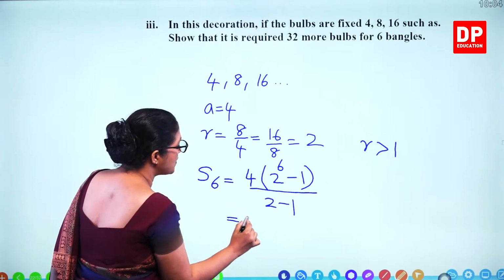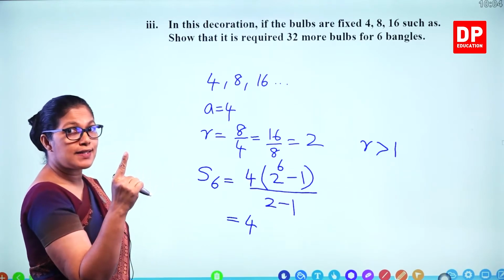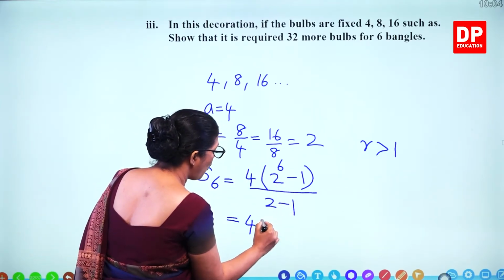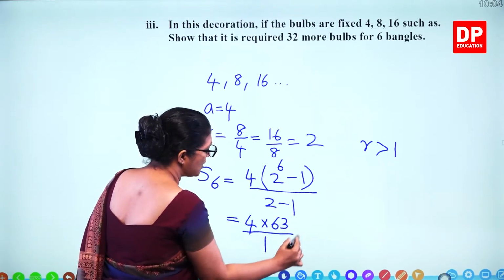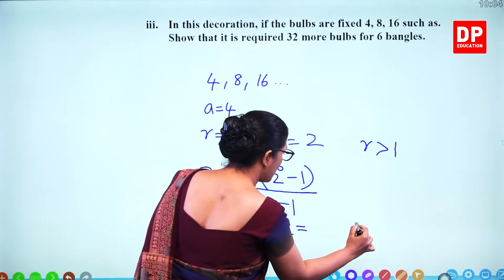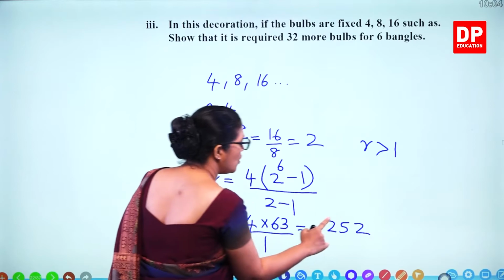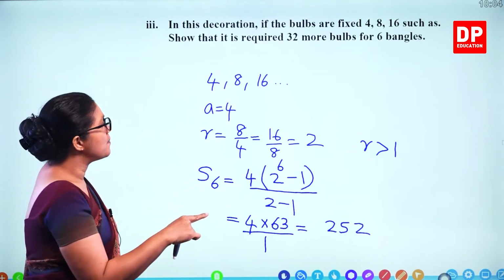So how many bulbs? 4. 2 to the power 6. 2 to the power 5 is 32. 2 to the power 6 is 64. 64 minus 1 is 63. 2 minus 1 is 1. 4 times 3, 12. 4 times 6, 24 plus 1, 25. So here altogether 252 bulbs.